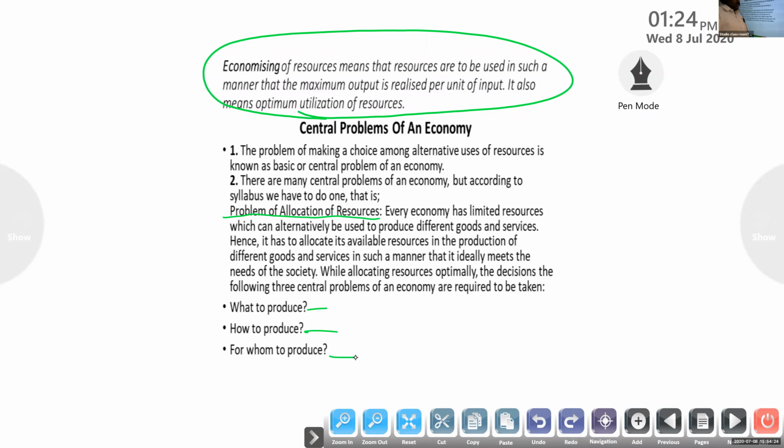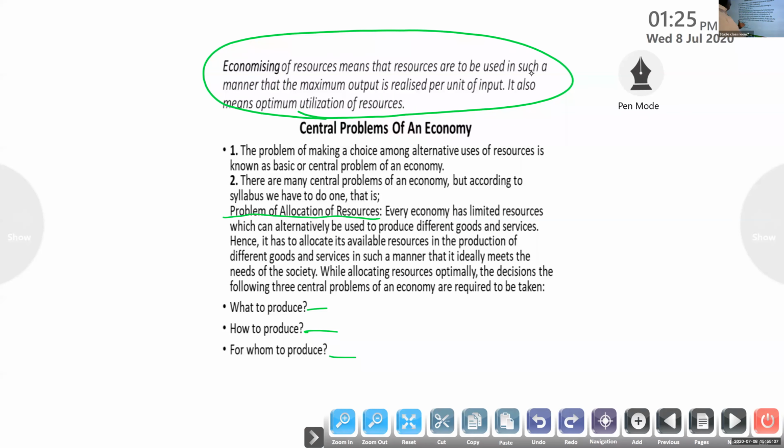Before that, I ask a question. Imagine that you are the prime minister, and there's a situation on the border of the country. Anytime there's a chance for war, and only a limited amount is available with the government. At the same time, the government finds that the people in the country are starving without food. This is a dilemma for the government. What to do with the resource, which here is the money? Purchase weapons to fight the threatening neighboring country, or purchase food for the people?